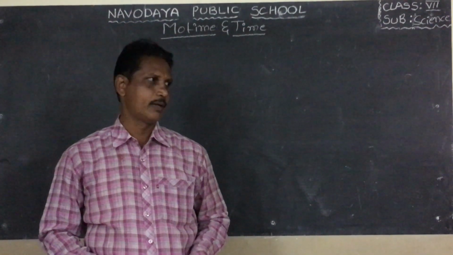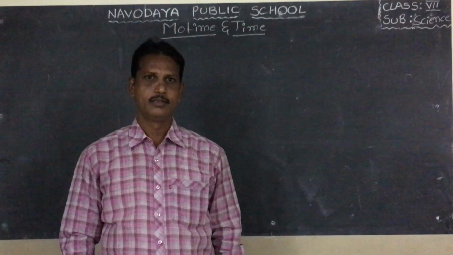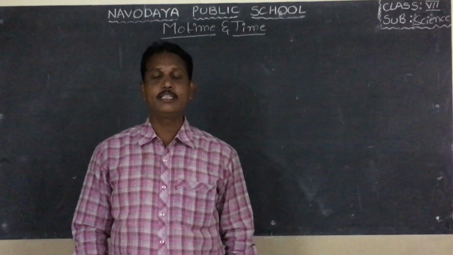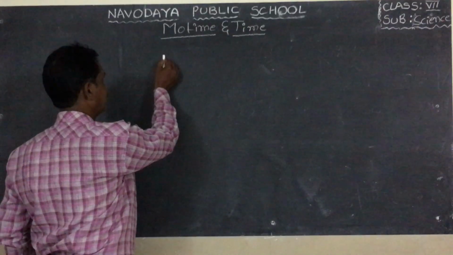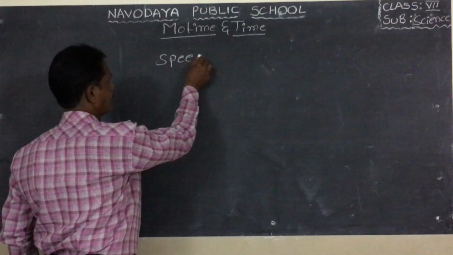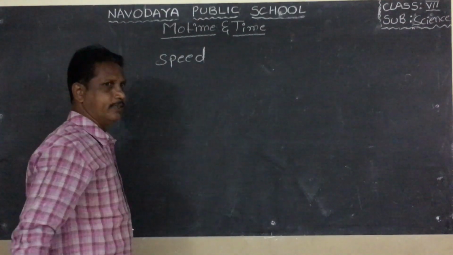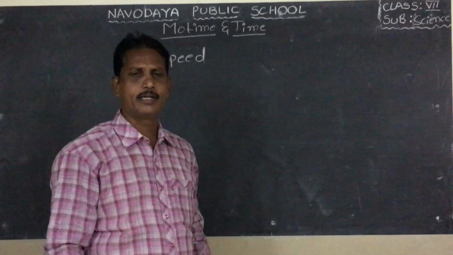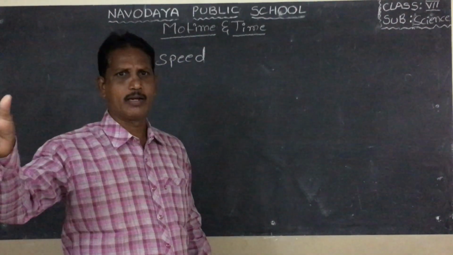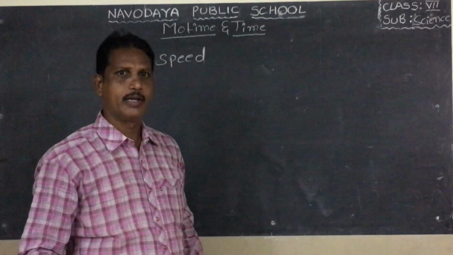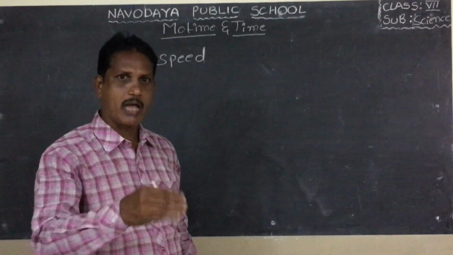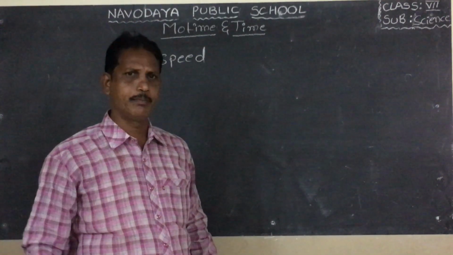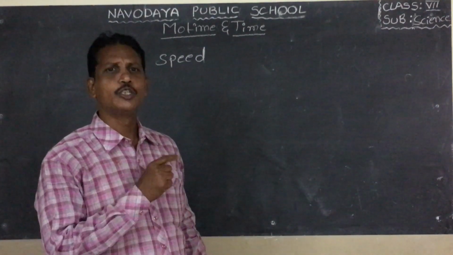Today we discuss speed in the lesson Motion and Time. What is meant by speed? The distance travelled by a body or a car or any object in a given time interval is called speed.